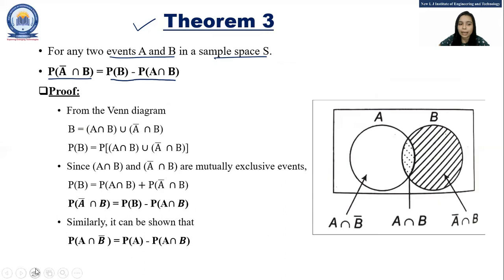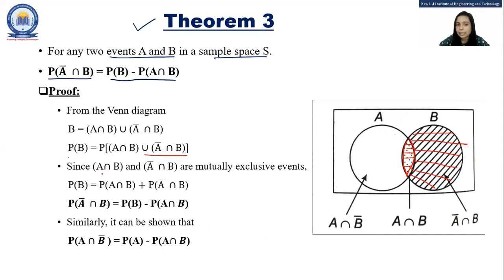From this Venn diagram, you can check that B is equal to A intersect B, this part, union A bar intersect B, this other part. So by taking the probability on both sides, we can write P of B is equal to P of A intersect B union A bar intersect B.